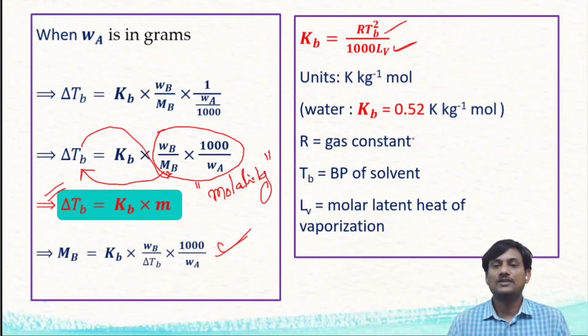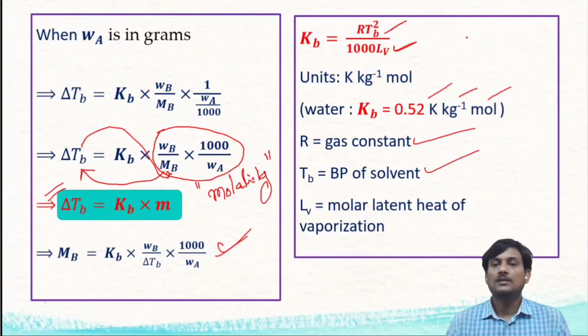Here R is the gas constant, TB is the boiling point of the solvent, and LV is the molar latent heat of vaporization. For water, the KB value is 0.52 Kelvin kg mole inverse. The units of KB are Kelvin kg mole inverse.